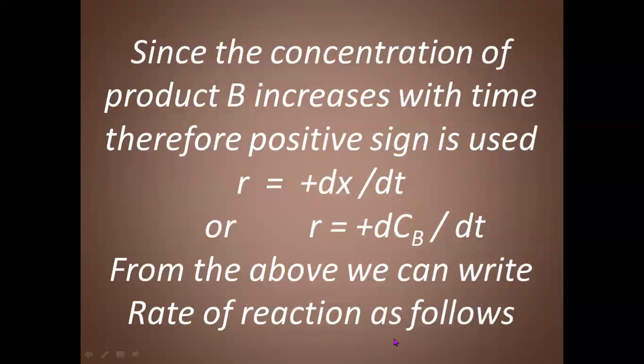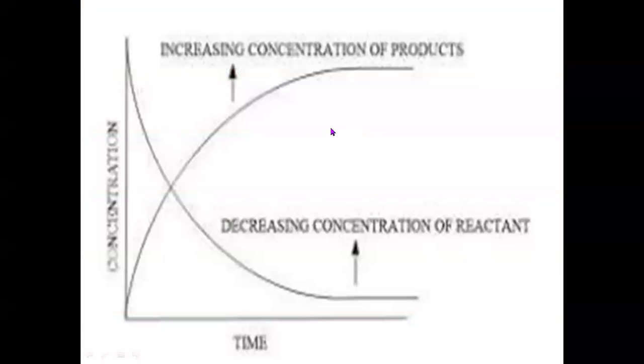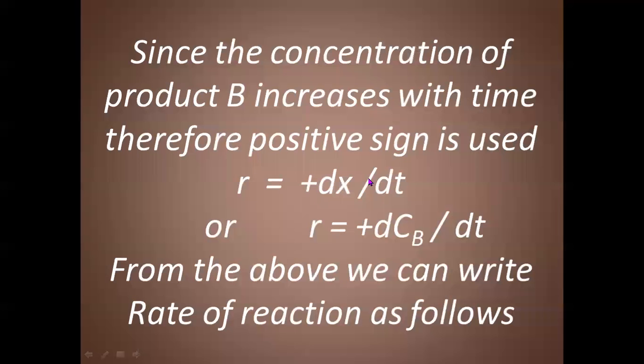Again, the figure shows the increase in concentration of product and decrease in concentration of reactant with time. Since the concentration of product B at time t equal to 0 was 0, now it is very high. Why? Because as time passes, reactants are converted into product and the concentration of product increases. Therefore, we can assign a positive sign to the change in concentration of product.